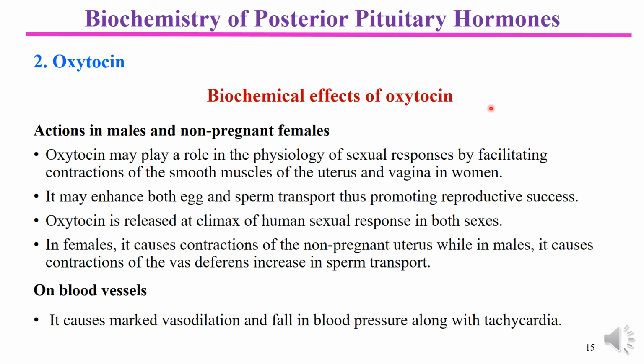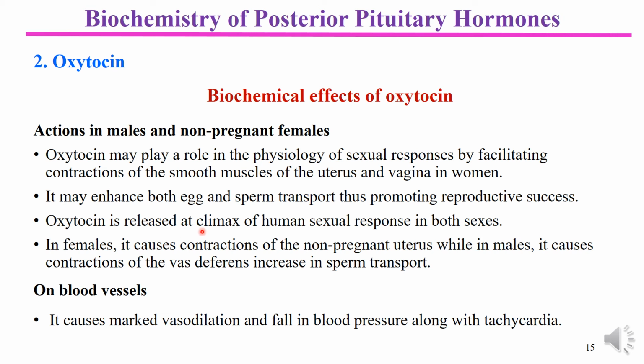Oxytocin also has actions in males and non-pregnant females. It has a significant role in the physiology of sexual responses by facilitating the contraction of the smooth muscles of the uterus and vagina in women. It also enhances both egg and sperm transport, thus promoting reproductive success. That is, conception becomes easier, or the chances of fertilization increase, by the effect of oxytocin.